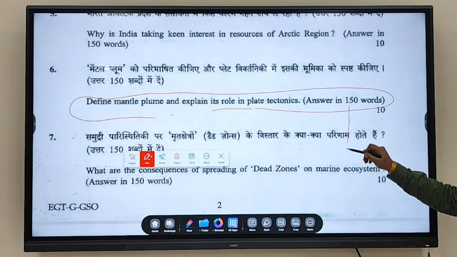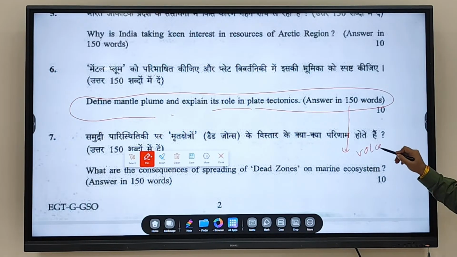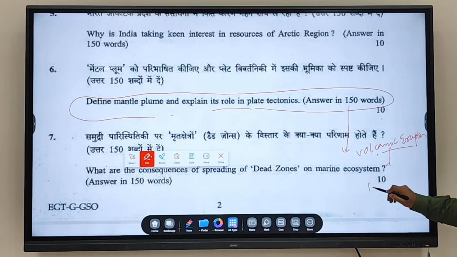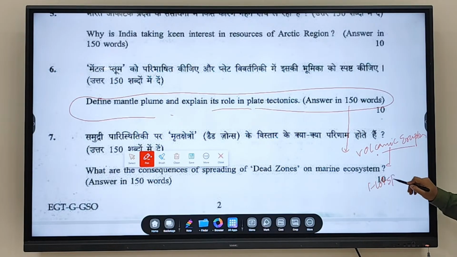Now this is related with your volcanic eruption. Define mantle plume and explain its role in plate tectonics. Which type of volcanic eruption? The next that we have to discuss is called hotspot volcanism. So it is related with which type of volcanic eruption? Hotspot volcanism. Fine.